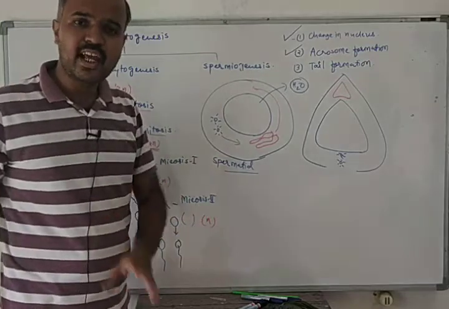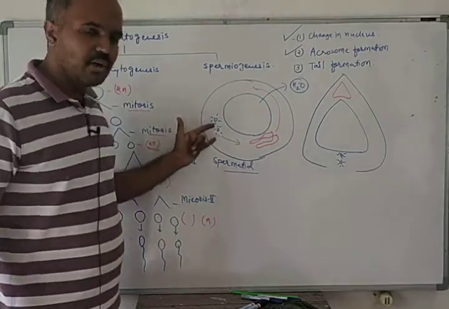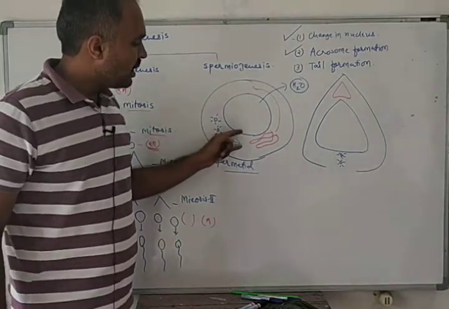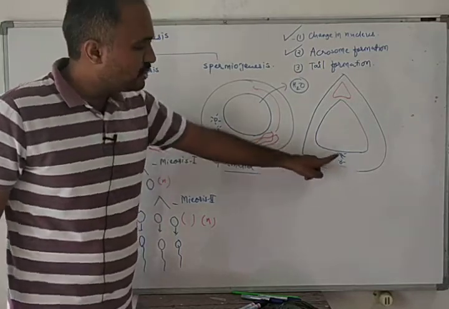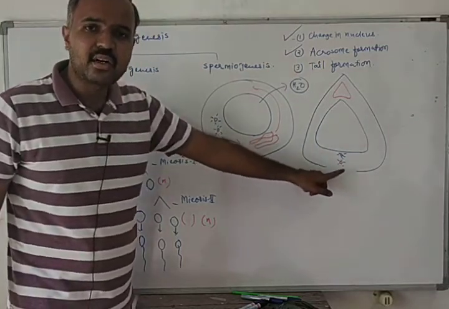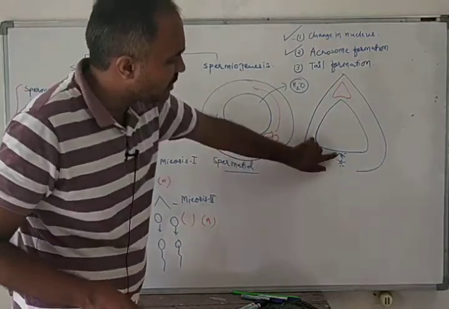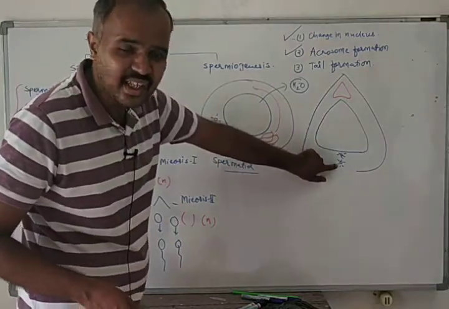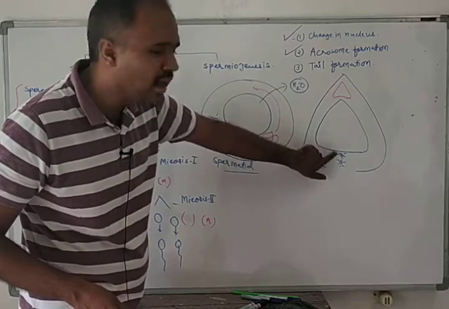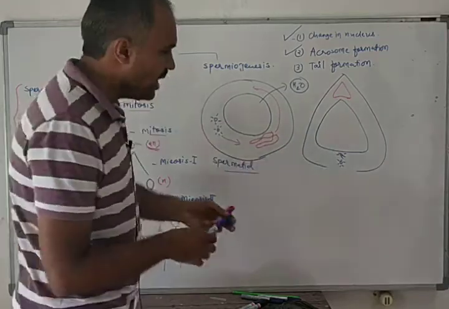What happens during tail formation? Both centrioles will get settled on the posterior part of the nucleus. This is known as the proximal centriole, and this is known as the distal centriole.